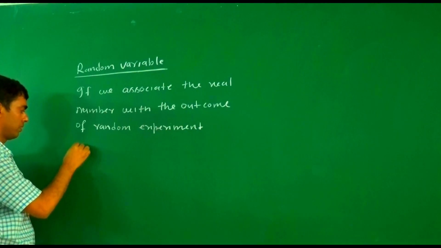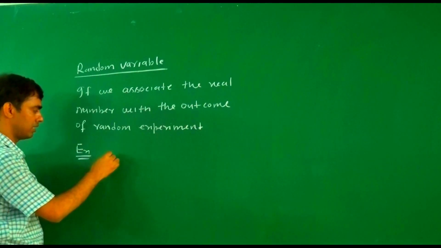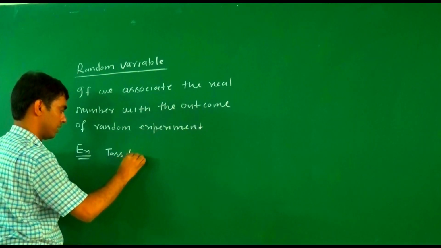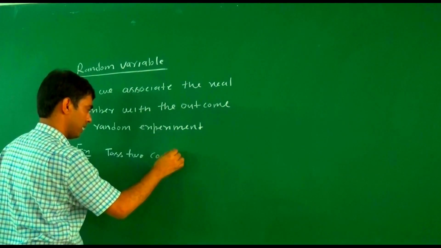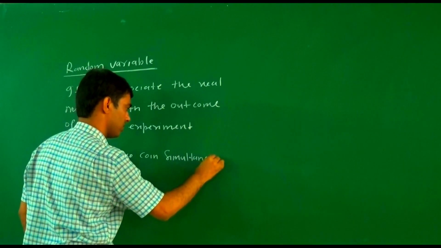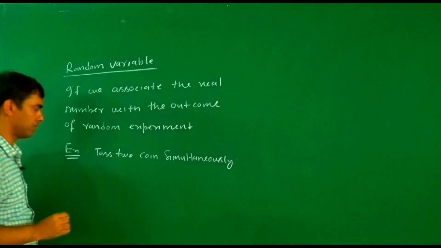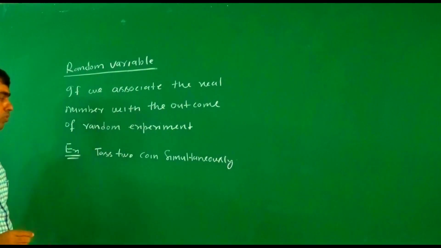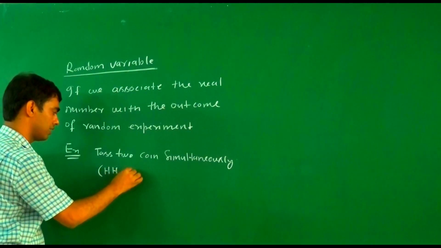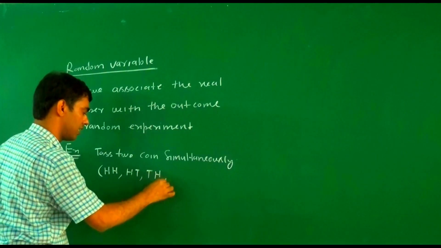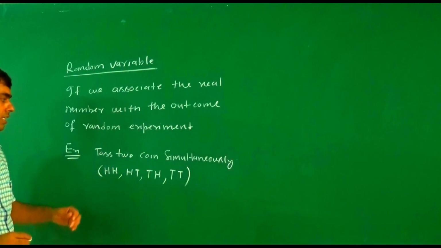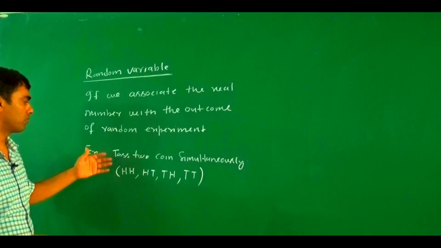For example, if we toss 2 coins simultaneously, what are the possibilities? What are the outcomes? There are 4 outcomes: head-head, head-tail, tail-head, and tail-tail. These are the 4 outcomes if we perform this experiment.